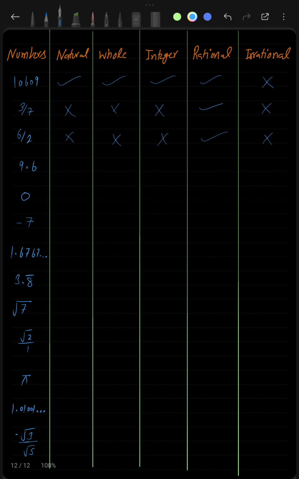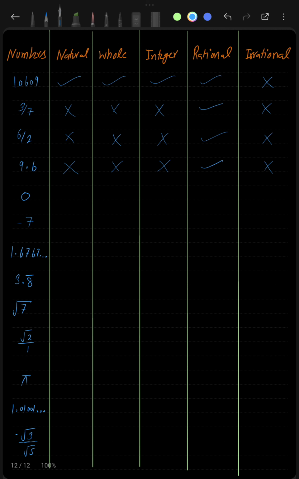9.6, you can clearly see that I told you that when you have a decimal number and you can't see three dots behind the last decimal digit, it means that decimal number is a terminating decimal form. So this 9.6 is a terminating decimal form, and we know that terminating decimal forms are rational numbers, whereas it is not natural, not whole, not integer, because all of these three do not include decimal numbers. And this is not an irrational number because we know that any number which is rational is not irrational.